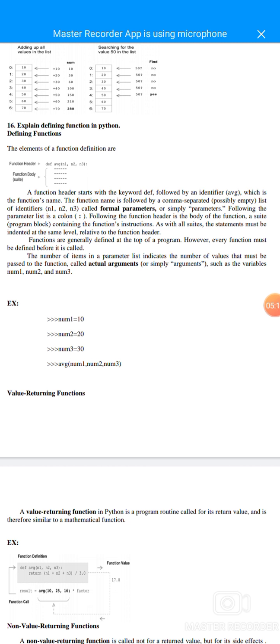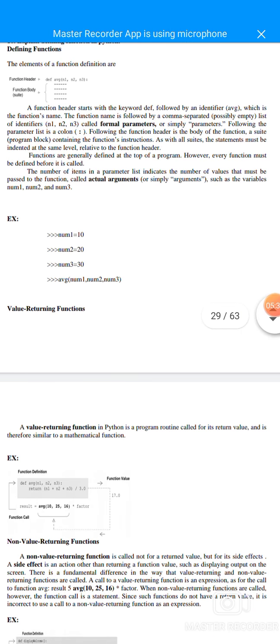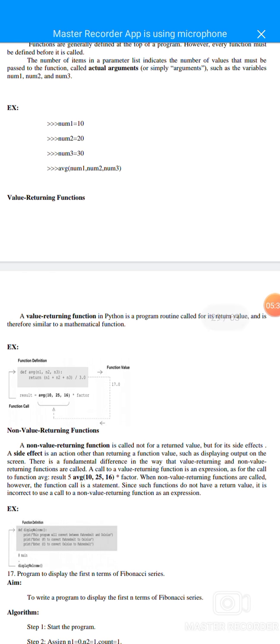Relative to the function header, functions are generally defined at the top of a program. However, every function must be defined before it is called. The number of parameters indicates the number of values that must be passed to the function when called, called actual arguments or simply arguments, such as the variables num1, num2 and num3. It denotes the values.